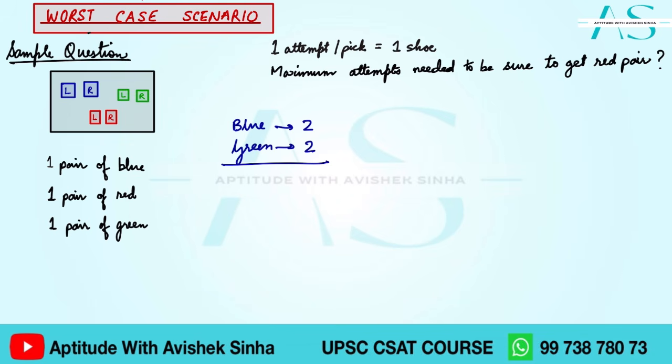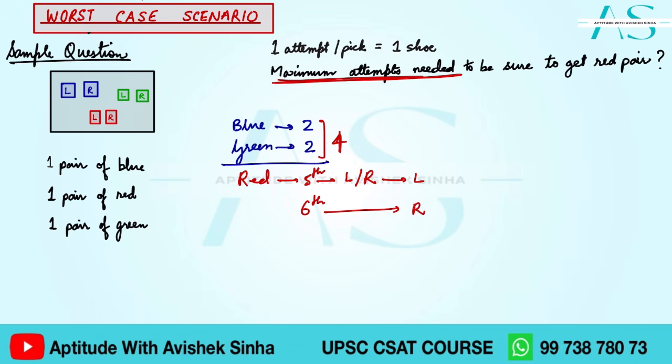But जैसे ही मैं 5th attempt लूँगा, since there is only red left now, I can be sure कि next attempt or the 5th attempt, I would be picking a red one. अगर 4 attempt में नहीं आए हैं तो 100% ये श्योरिटी है कि 5th पे तो आएगा ही आएगा. या तो लेफ्ट वाला आएगा या फिर राइट वाला आएगा. And if let's suppose it is the left one, then in the 6th attempt we would be getting the right one. So the maximum number of attempts needed in which I am sure to get the red pair is actually 6 total attempts.